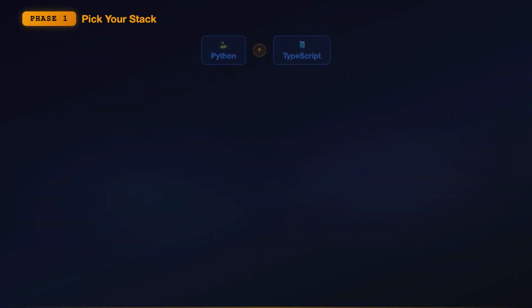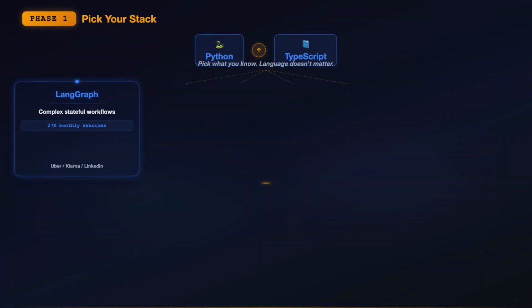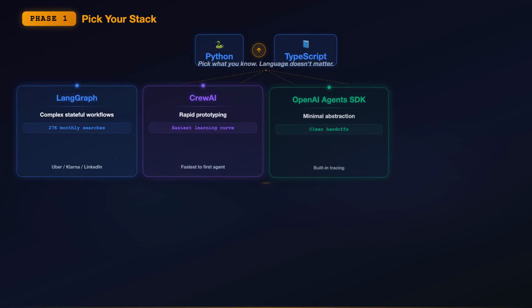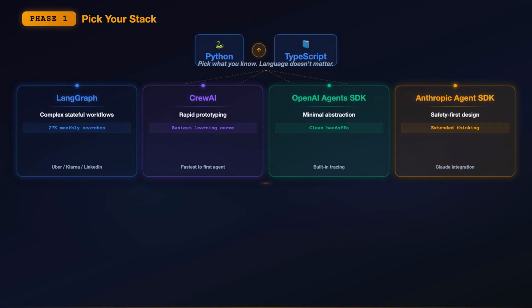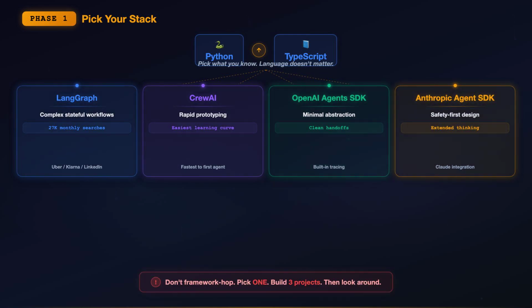Phase 1: pick your stack and stop second guessing. This is where most beginners get paralyzed. There are over 120 agent tools across 11 categories in 2026. You don't need to learn all of them. You need to pick one stack and go deep. Here's the decision tree: language, Python or TypeScript. Both are mature, both have great framework support. Pick the language you already know. Do not learn a new language and a new paradigm at the same time.